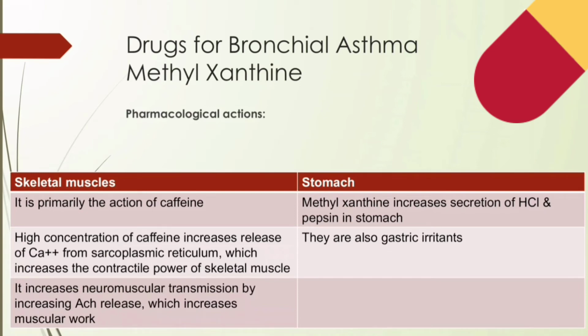So let's see about the skeletal muscles. Here, caffeine enhances contractile power of skeletal muscles. At high concentrations, it increases release of calcium ions from sarcoplasmic reticulum by direct action. And at low doses, its response to nerve stimulation is augmented. While at toxic doses, contracture is produced. In addition to this, caffeine facilitates neuromuscular transmission by increasing acetylcholine release.